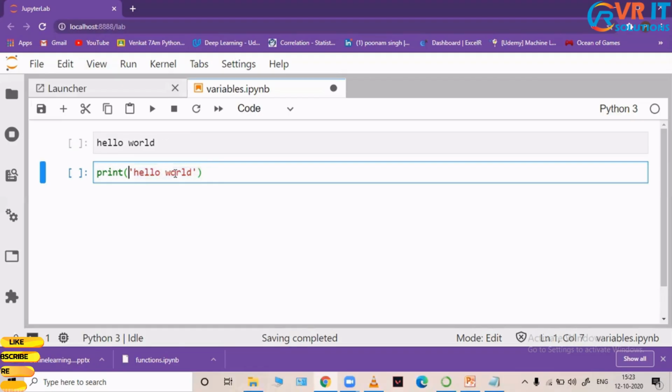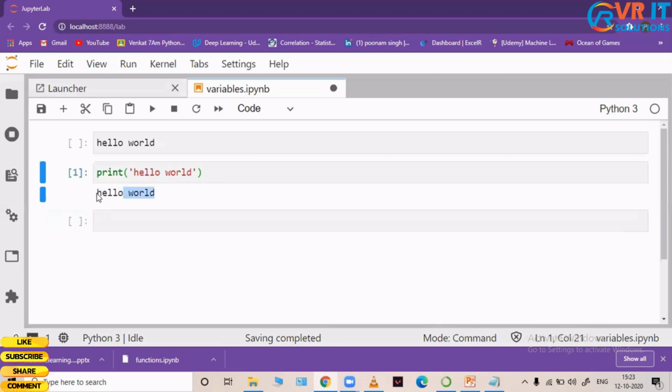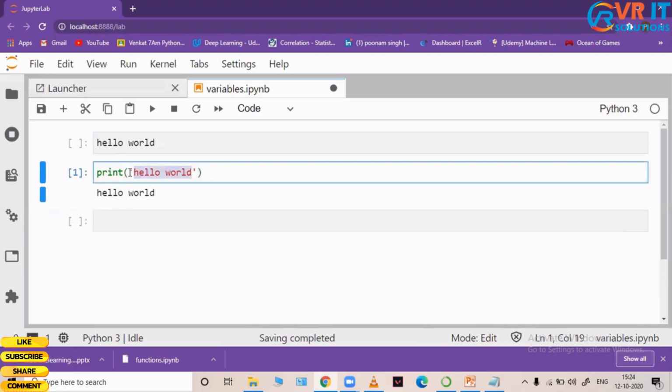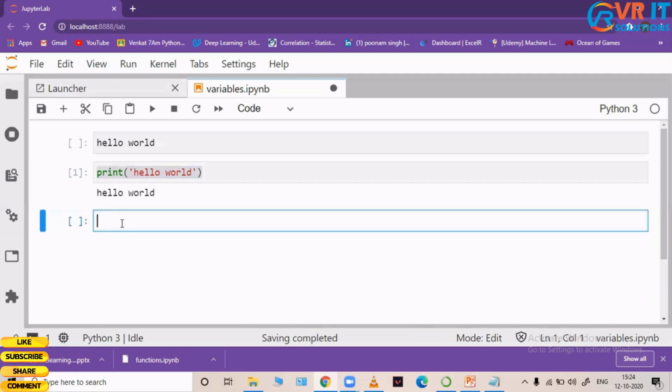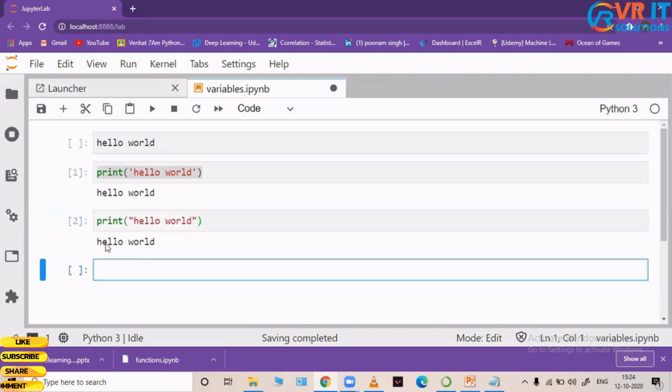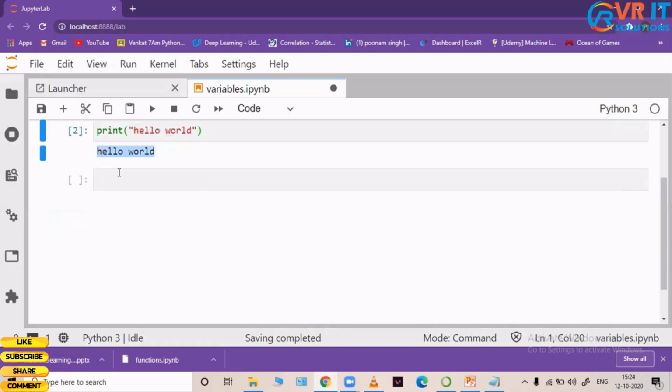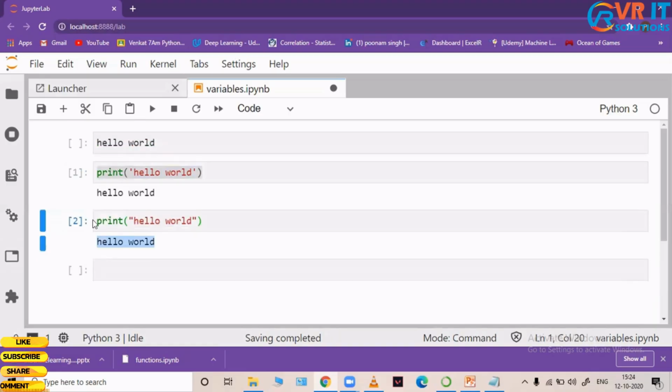How do I execute this line? Either I click on this play button or I press Shift and Enter. I can see that my output is printed. I can give anything here and it will be printed, but remember one thing: it should always be enclosed in single or double quotes. The same thing I can do with double quotes, and it will not throw an error. When I run this, my output is printed. This is how a simple print statement works in Python.